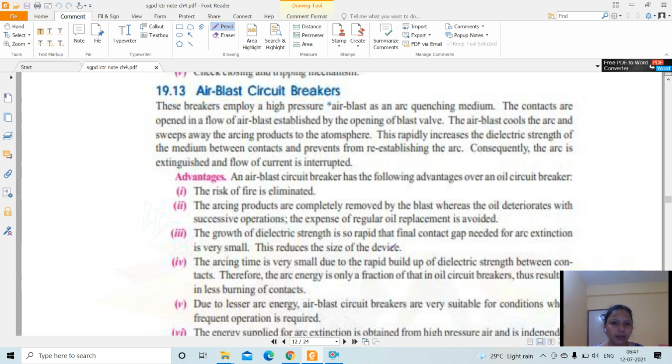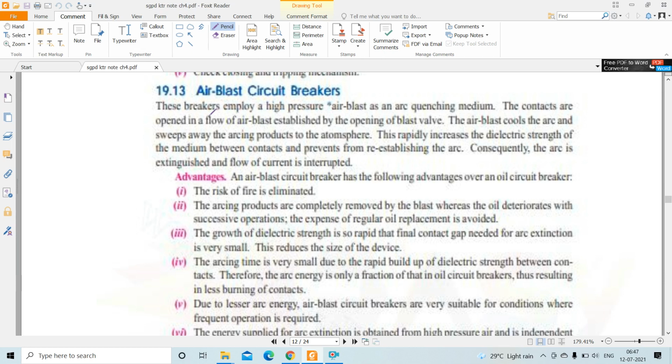Depending on the arc quenching medium, there are various types. One is the oil circuit breaker, which we already discussed in previous video classes, and today our topic is the air blast circuit breaker.